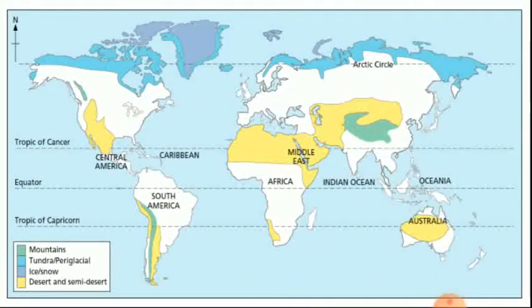Can you see the map? That yellow region is desert. That light green color marked area is mountains. That sky blue color is tundra. And light purple color region is called ice or snow.